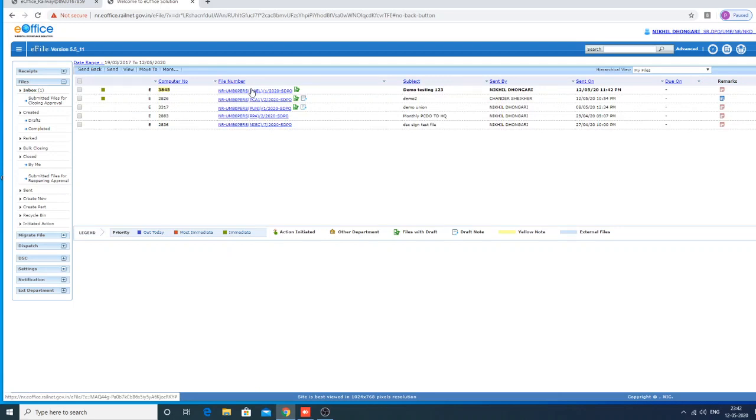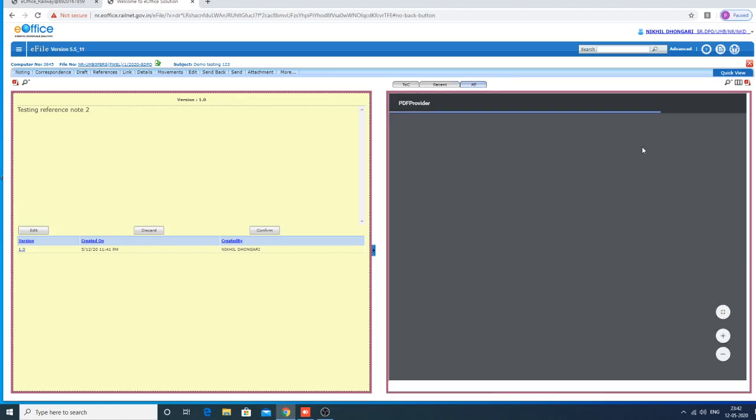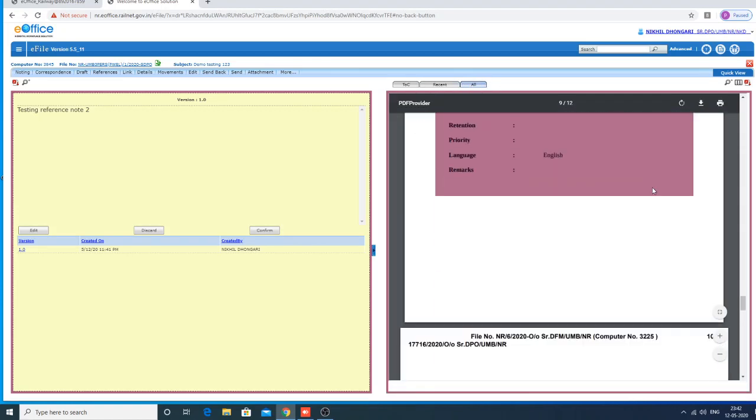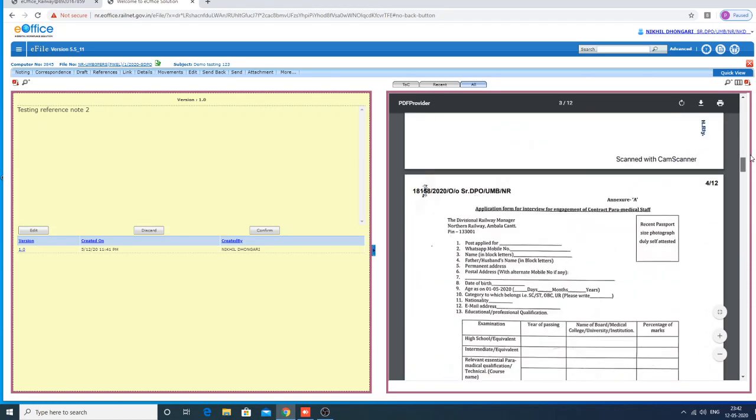For the practical purpose I am doing both options at the same level, but now we assume it is received from one of my dealers. See, now it's showing how the window is showing on the right side. You are seeing all the correspondence they attached here, serial number wise.